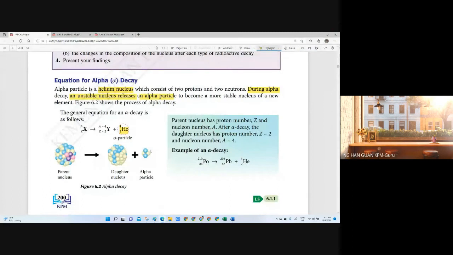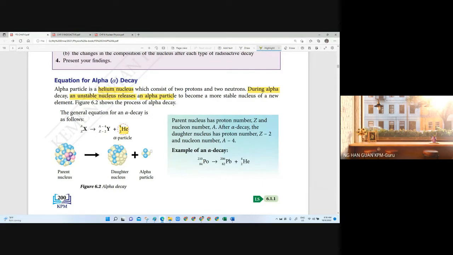The objective of all radioactive decay is to let the unstable nucleus become more stable, but it will take time. Once it decays, the unstable nucleus, or parent nucleus, becomes a daughter nucleus, and this daughter nucleus becomes smaller and smaller when alpha or beta is released. But when gamma ray is released, the size of the nucleus does not change, because gamma decay only releases energy.